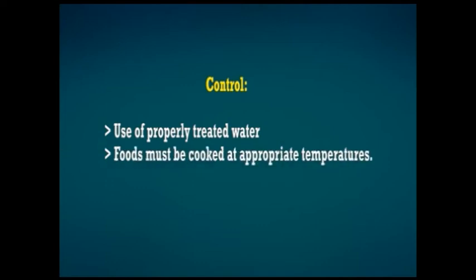To control this disease, use properly treated water. Then food must be cooked at appropriate temperature. Now we'll come to Staphylococcus aureus.